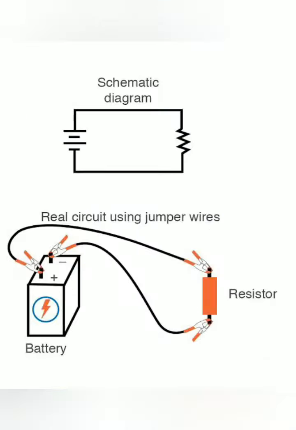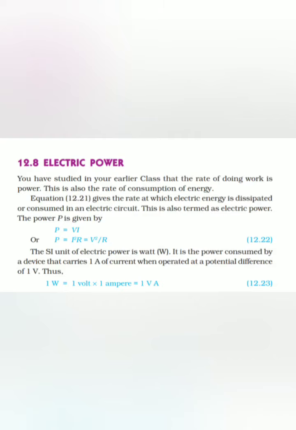Next topic of discussion, electric power. Electric energy is used up and we see that the current is doing work. We know that the rate of doing work is called power. That is, the rate of energy transfer or the rate of work is called power. So electric power is the electrical work done per unit time.